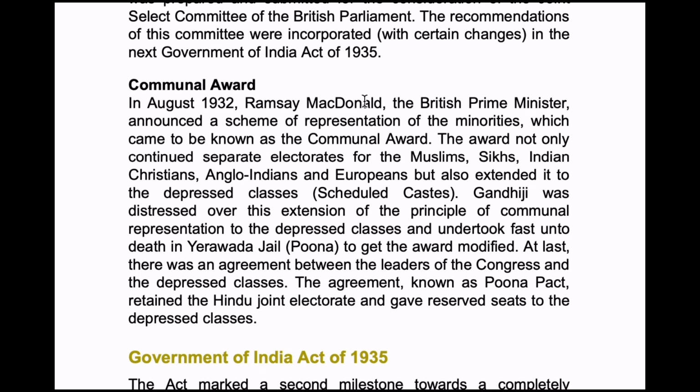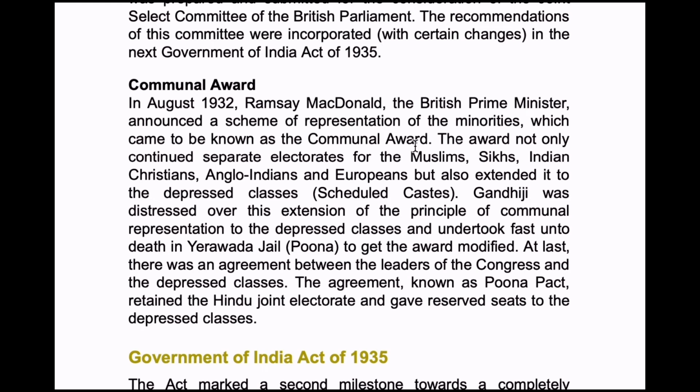Okay, now next, communal award. In August 1932, Ramsay MacDonald, the British Prime Minister, announced a scheme of representation of minorities which came to be known as the Communal Award. So what is Communal Award? It is the scheme for representation of minorities.